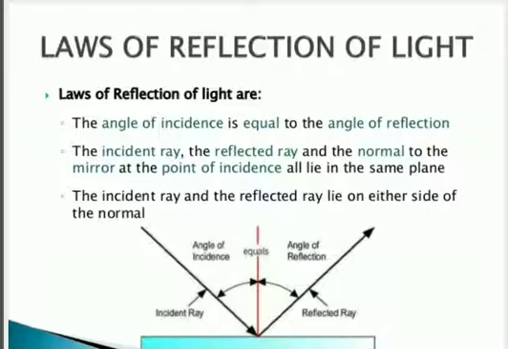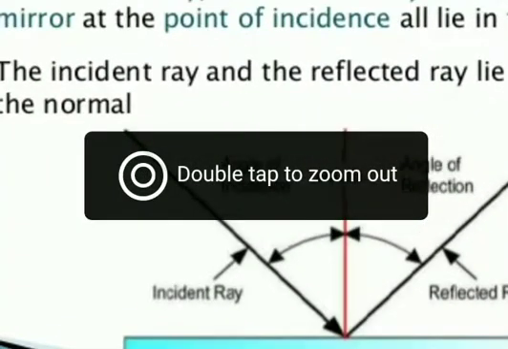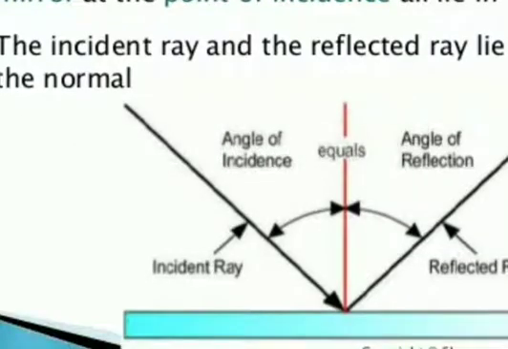In this you can see, beta, here a plane mirror is there, one side is reflecting and the other side is, we can say, polished. And on the reflecting side you can see the incident ray falls on the point of incidence and then it is reflected back, forming the same angle from the normal.